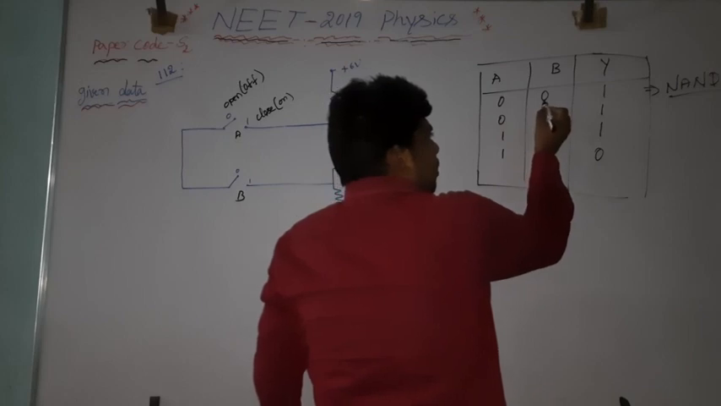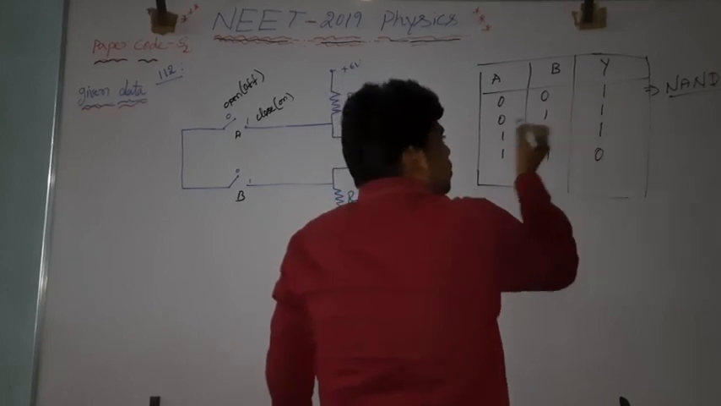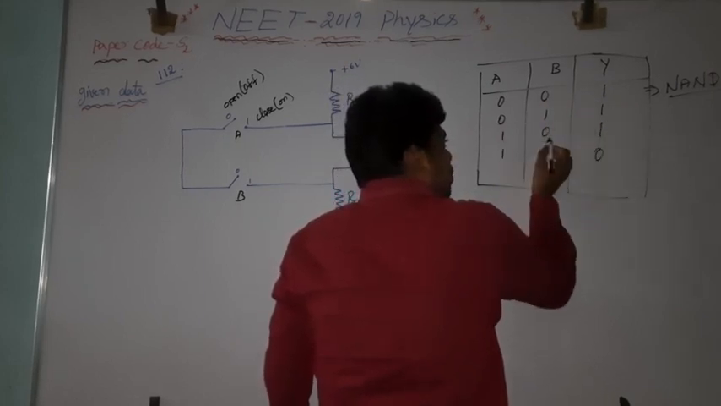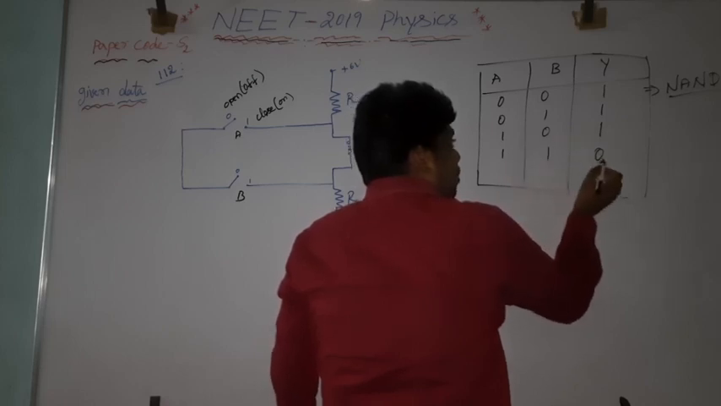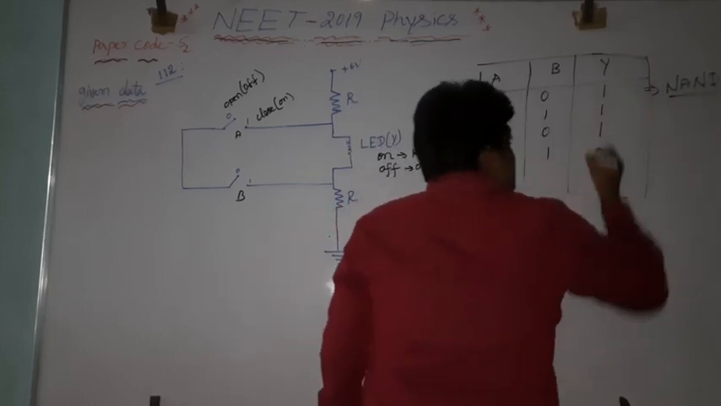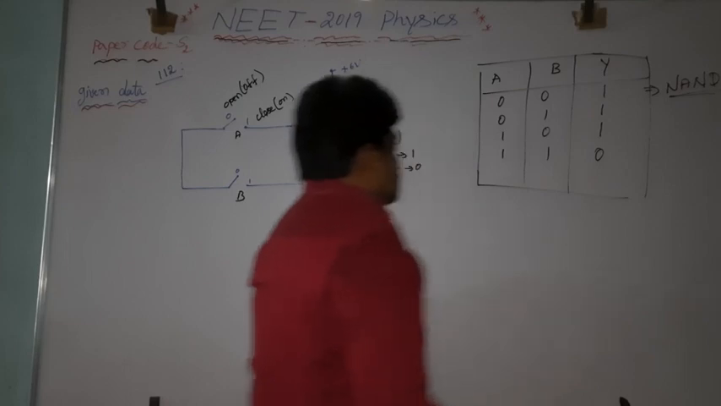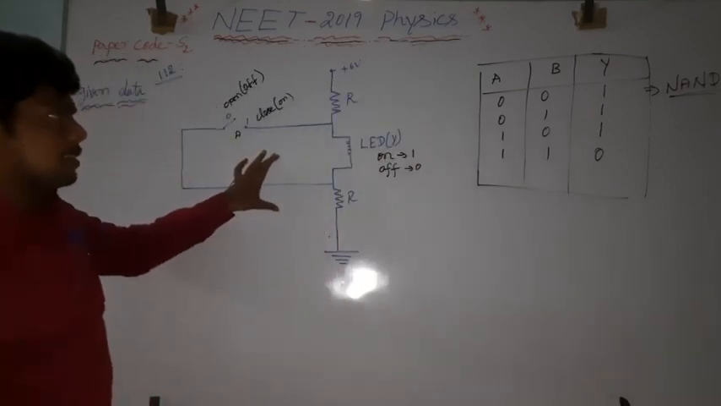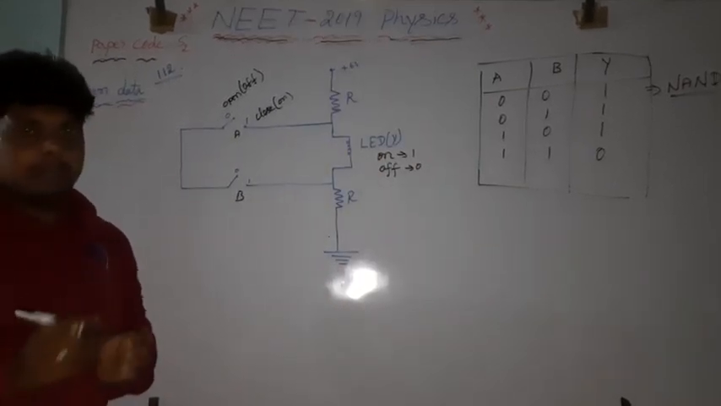0, 0. For the NAND gate, what is there? 1. 0, 1. Yes, 1. 1, 0, 1. 1, 1, 0. Yes, it is the right output for the NAND gate. So this circuit represents the NAND gate circuit only.